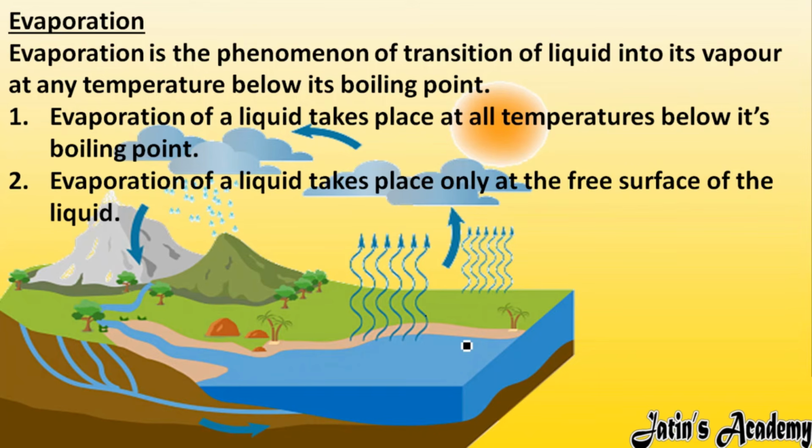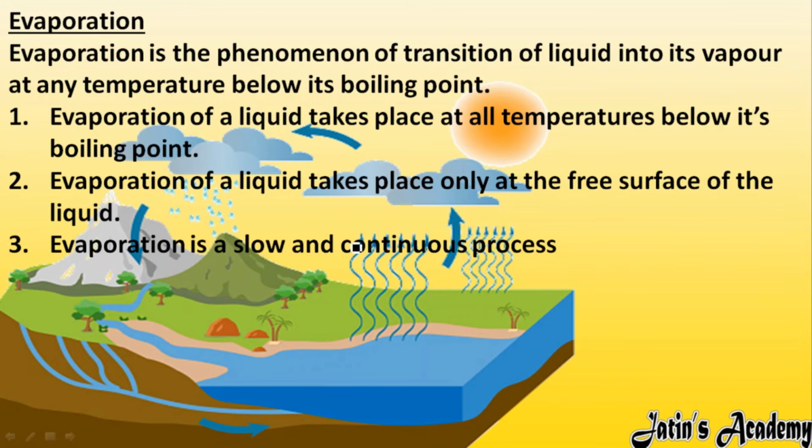Next point we have, evaporation of liquid takes place only at the free surface of liquid. As I already told, this is the free surface of liquid. Only at the free surface of liquid can evaporation take place. Evaporation is not going to take place at the bulk, only at the free surface. Evaporation is a slow and continuous process. Evaporation is a very slow process.